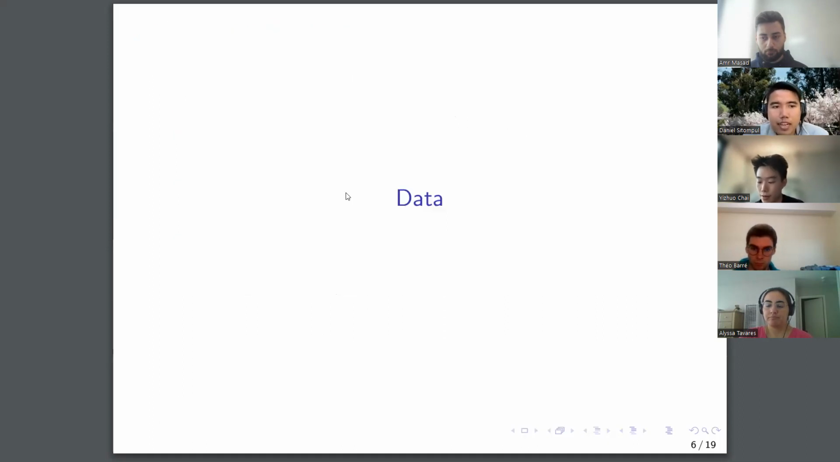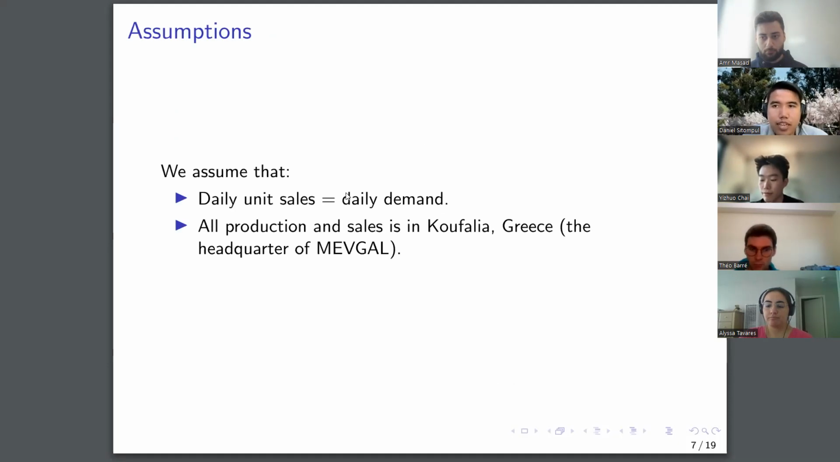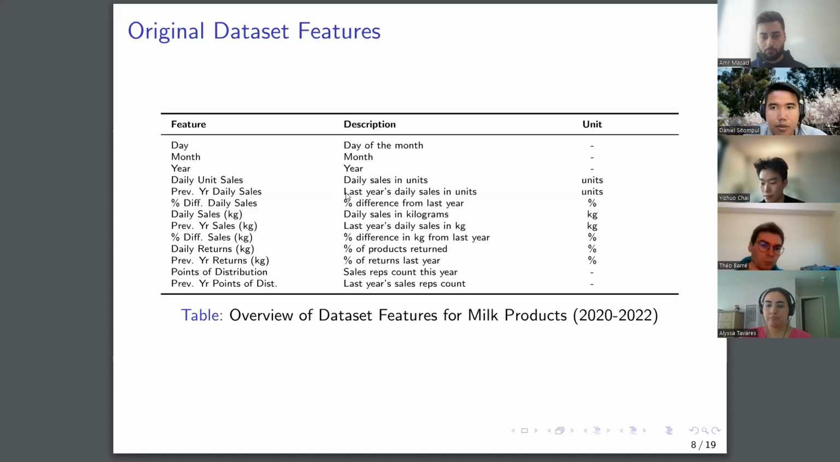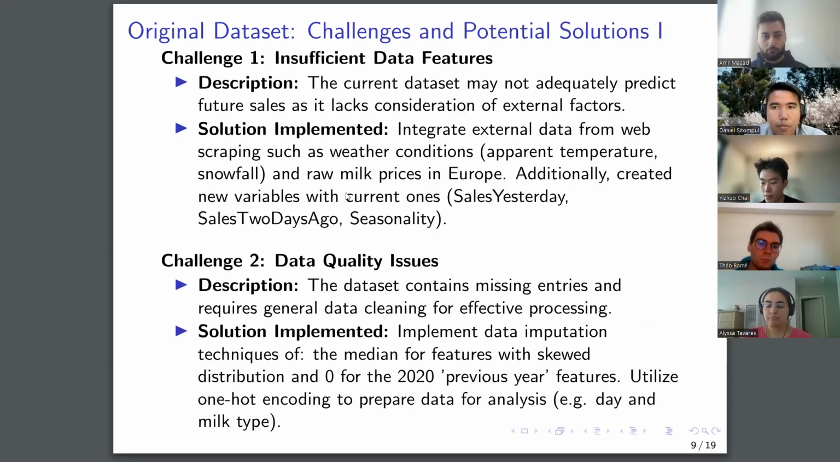So now we will discuss the data. Based on the data, we have two assumptions. First, we assume that the daily sales data is the daily demand. Second, we assume that all production and sales are in Kavala, Greece. In terms of the original data set, we have 13 features, starting from date, daily sales, returns, past year sales, and point of distribution. From the original data set, we found 3 challenges.